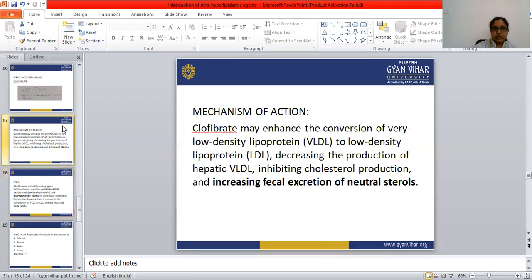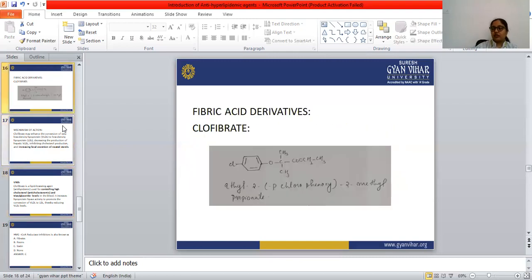So what does this clofibrate do? The fibric acid derivatives are regarded as broad spectrum lipid lowering drugs. The main action of the clofibrate is to decrease the triglyceride level, and it also reduces the LDL cholesterol level, and it increases the amount of the HDL in the blood. So it decreases the triglyceride, decreases the LDL, but increases the HDL.